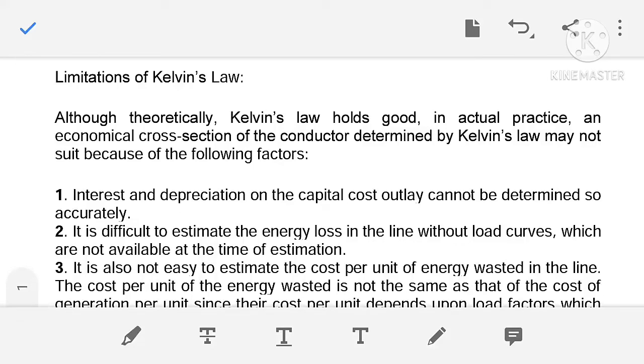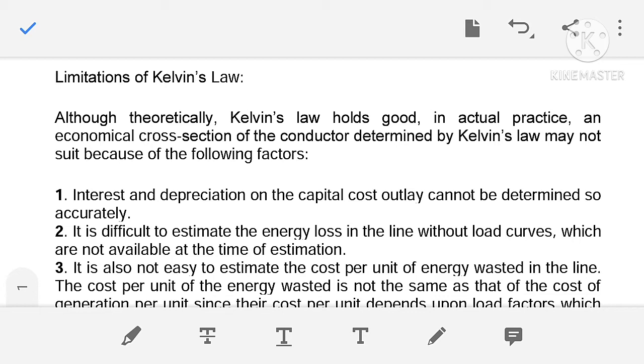Dear students, in last class we studied Kelvin's law to find the economical size of conductor. Today we will discuss the limitations of Kelvin's law.